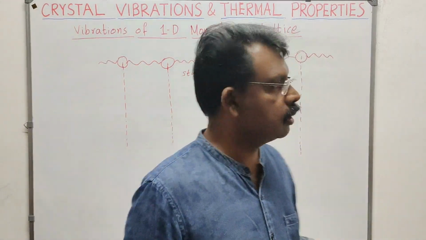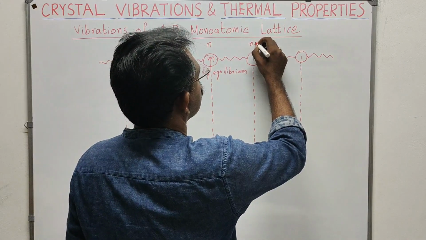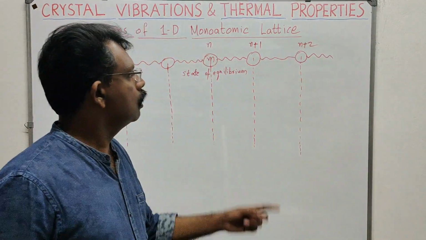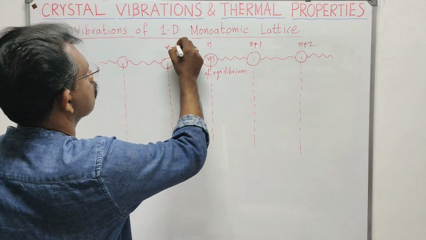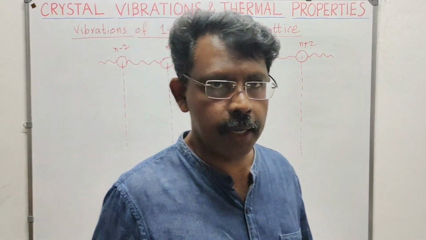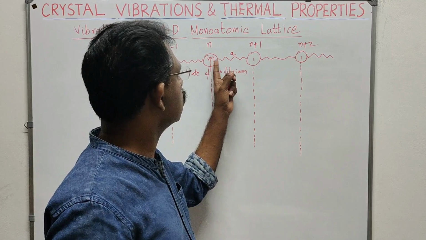Let this atom be placed at site n. The next can be written as n plus 1, n plus 2, like that, and this will be at site n minus 1, n minus 2, like that. So the coordinates will be n into a, where a is the distance between this atom and this atom.